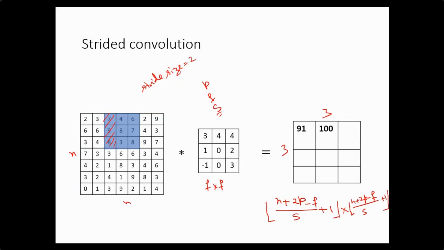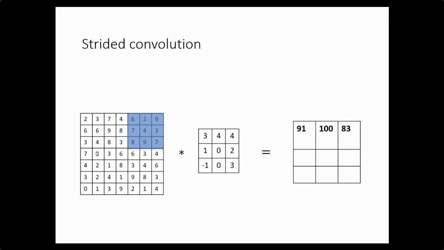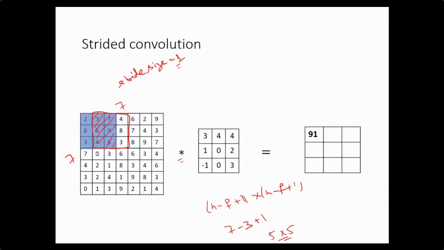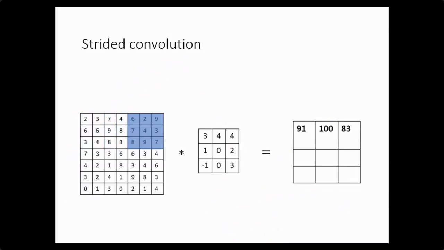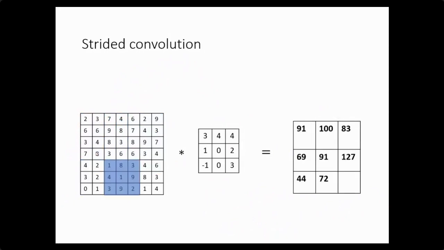This way we can decide the output volume, as well as how much of a particular part we require to overlap. So the values are overlapped or shared between the two operations. This is the strided convolution. To understand the convolution operation, we started from this; the value is generated as 91, then we can calculate 100 and so on. So I can calculate these values.